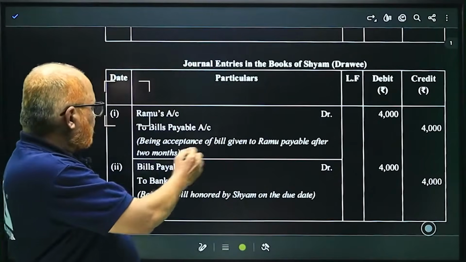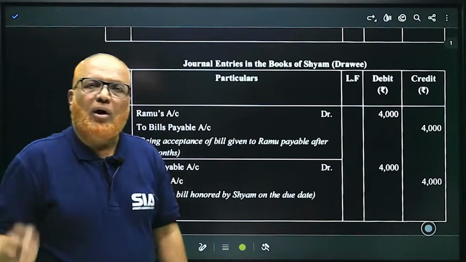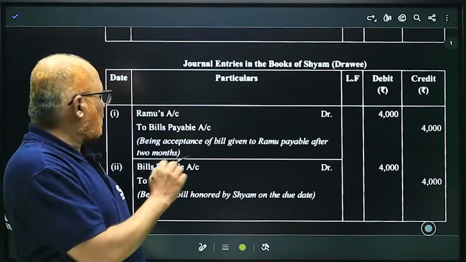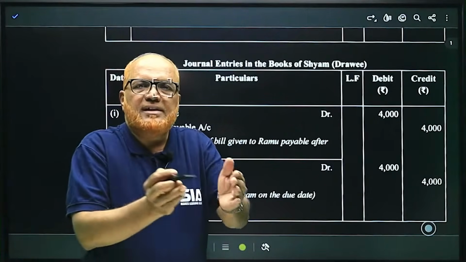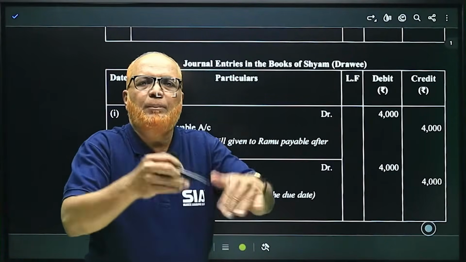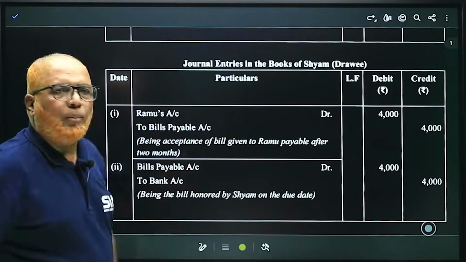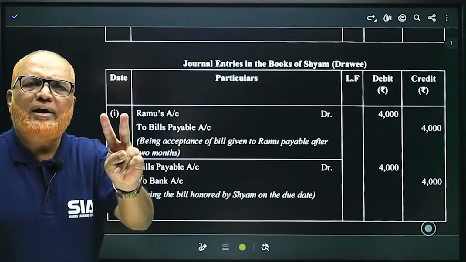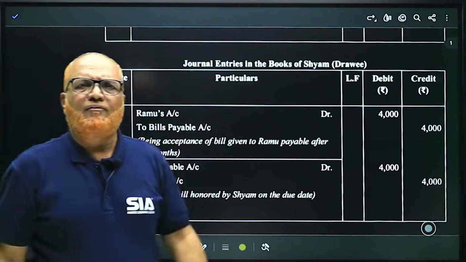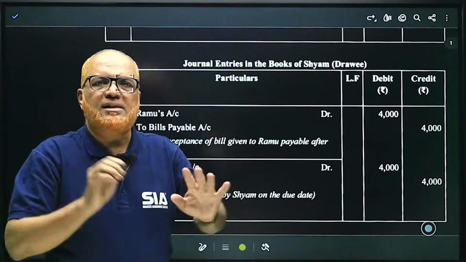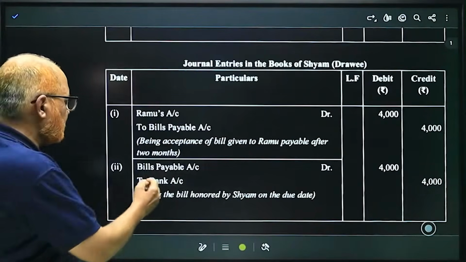So now, Bills Payable account debit to Bank on the due date. On the due date, when the bill is presented to the drawee, he will pay the amount. So the entry will be Bills Payable account debit to Bank account. So only two entries will come in the books of the drawee. First, when the bill is accepted, and second, when the bill is honored. That's all.